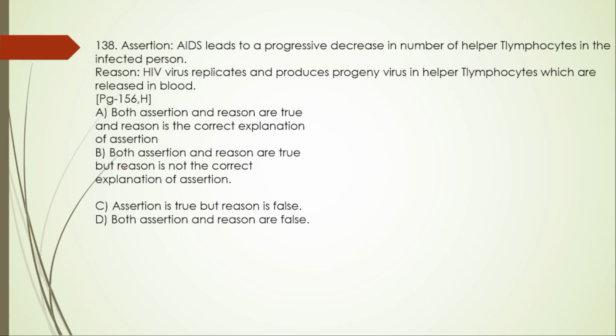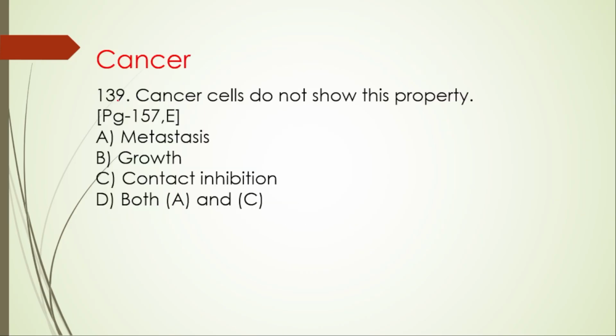138, assertion and reason again. AIDS leads to a progressive decrease in number of helper T lymphocytes in the infected person. Yes, of course, this is true. HIV virus replicates and produces progeny virus in helper T lymphocytes, which are released in the blood. This is also correct, and it is the correct explanation also. So A is right here. Next question is from cancer.